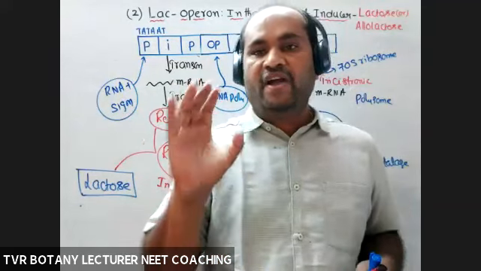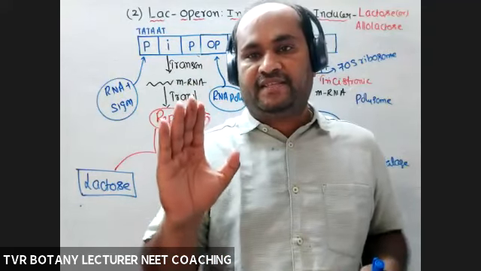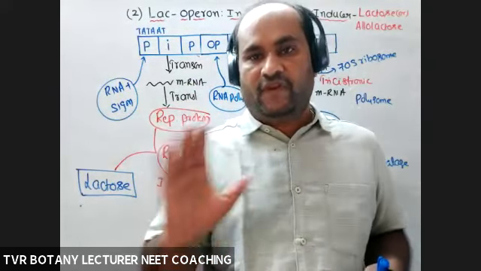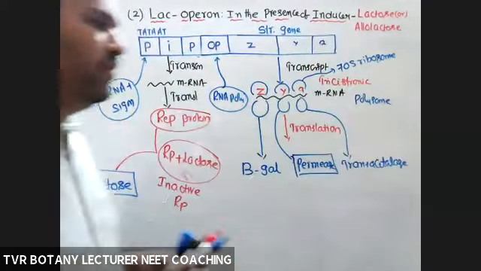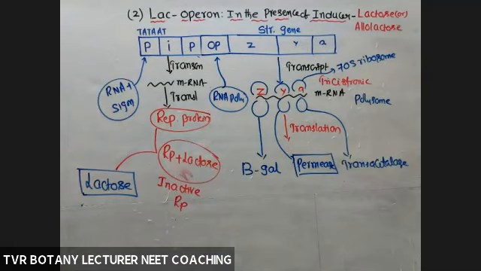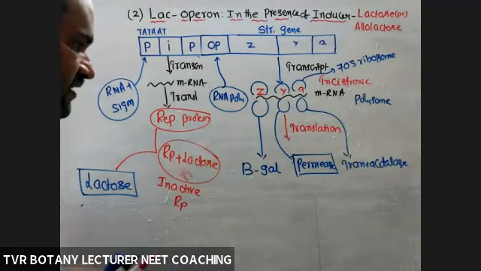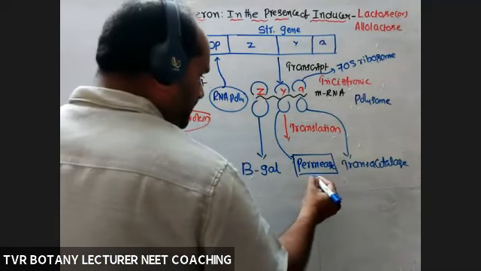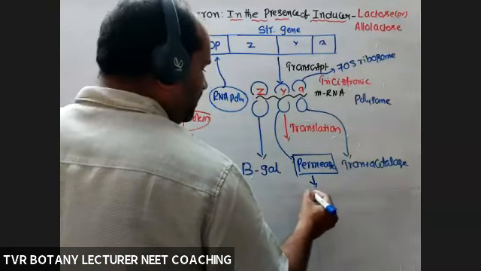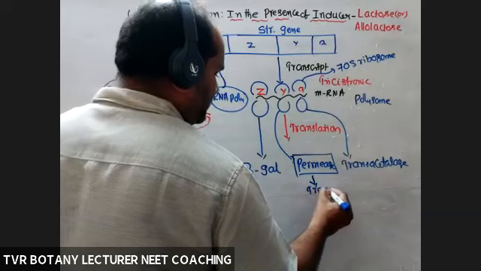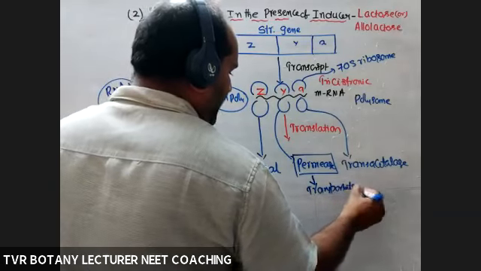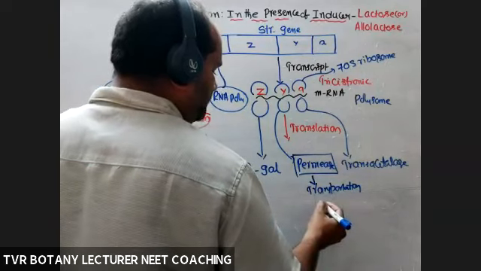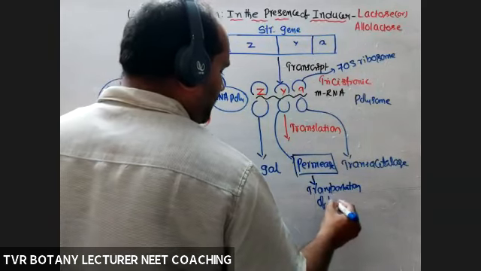Actually, the function of transacetylase is so far not clearly defined; research is going on. But overall it is supposed to be involved in oxidation of glucose and galactose. What is the role of permease? Transportation of lactose from the medium into E. coli. We discussed it yesterday.